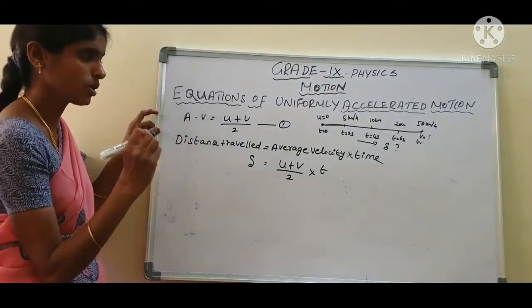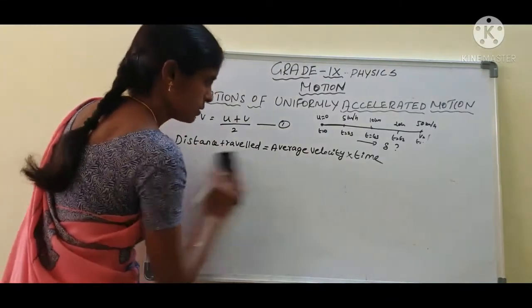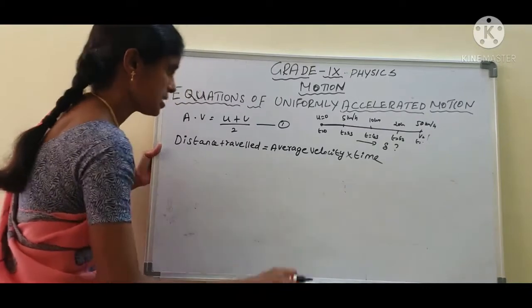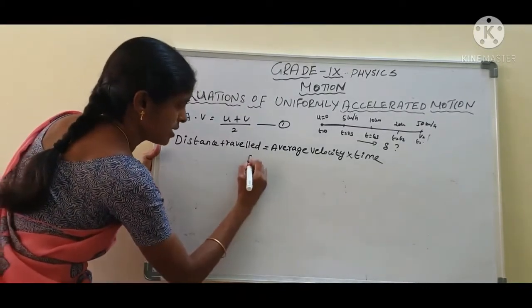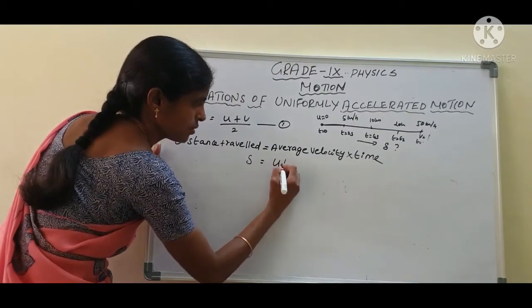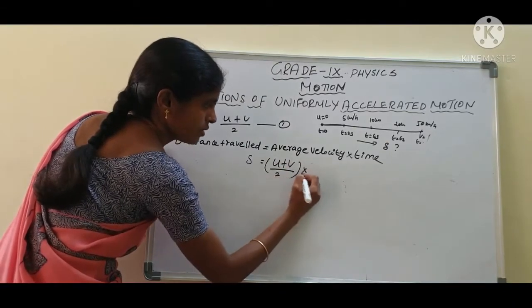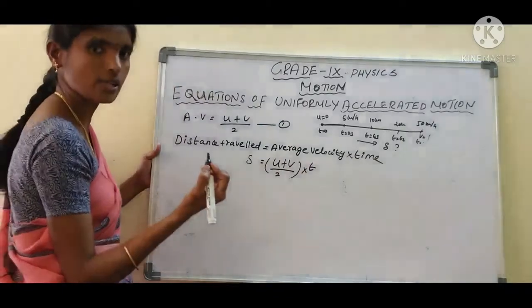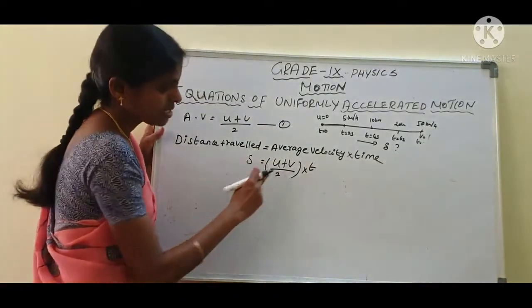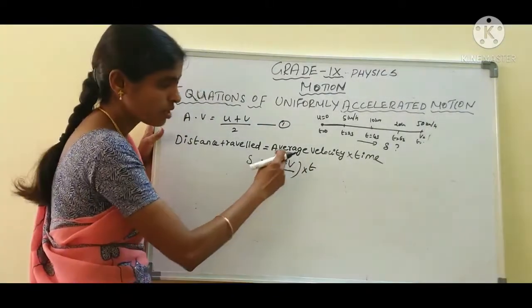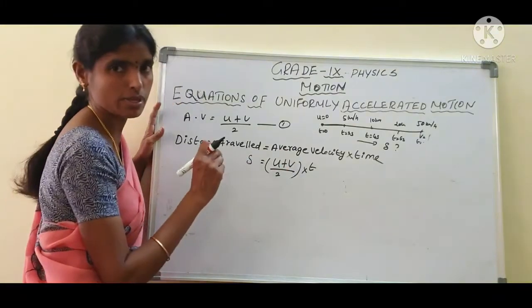Are you clear? Okay. Now we go on. Distance traveled equal to average velocity, which is u plus v by 2, into t. Are you clear? Okay. We substitute any one value, and at that time only we calculate the displacement. Okay.